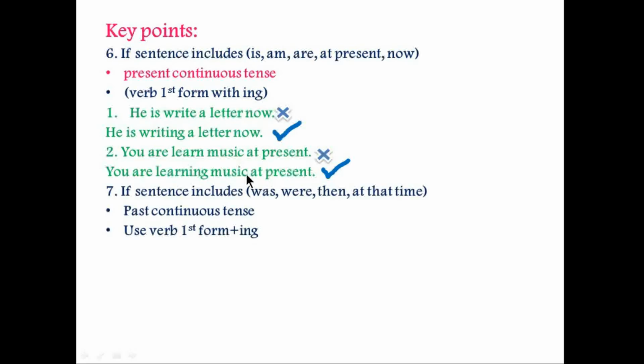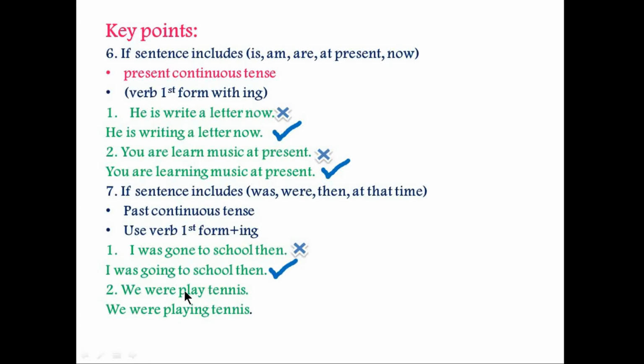Next is key point number 7. If a sentence includes was, were, then, at that time, then that belongs to past continuous tense. So you will use verb first form with ing. For example, "I was go to school then". This is the incorrect sentence. I was going to school then. So this is the correct sentence. Next example, "we were play tennis". This is incorrect and the correct sentence is we were playing tennis.